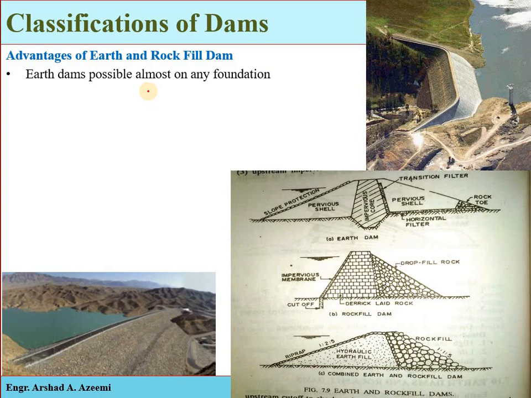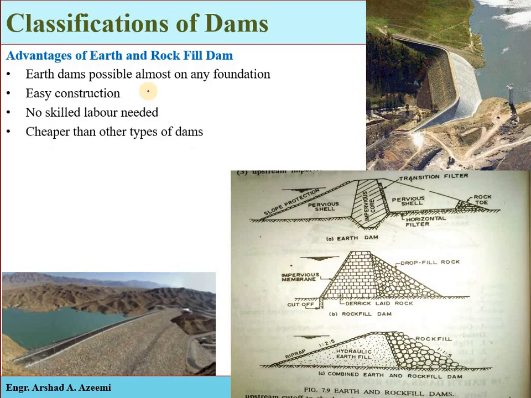They can be constructed rapidly with relatively unskilled labor, meaning easy construction and rapid construction. Just material is required. If material is available on the spot, we just place it in layers and compact it. They are generally cheaper than other types of dam, and their height can be raised.